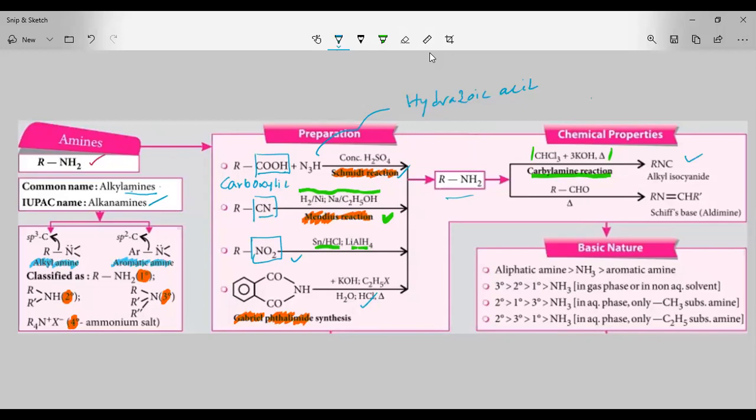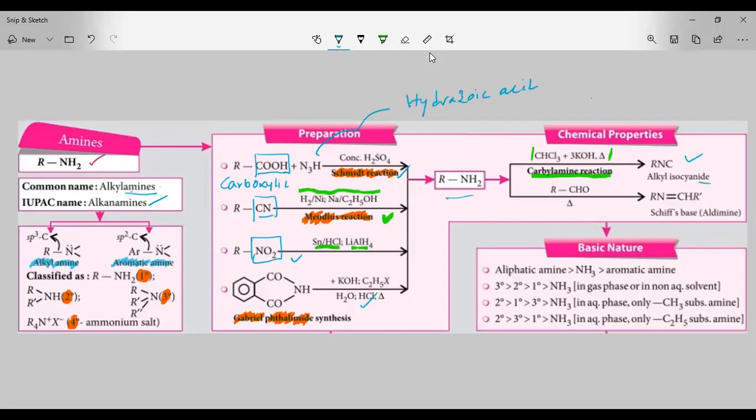When amines are treated with chloroform in the presence of KOH, that reaction we call the carbylamine reaction. Here the amine is converted to the isocyanate. Next, when an amine reacts with an aldehyde, what do you get? You get Schiff's base, which we call an aldimine.